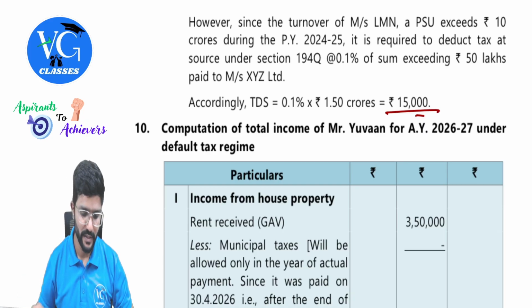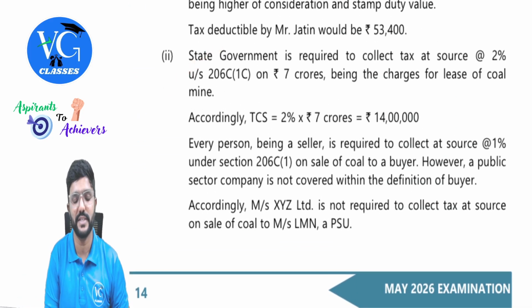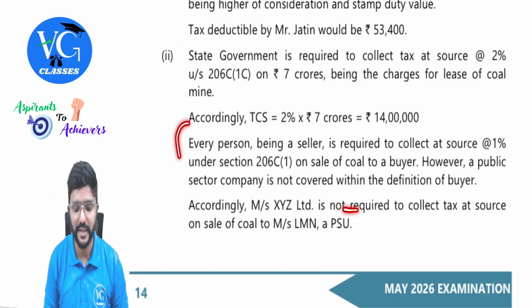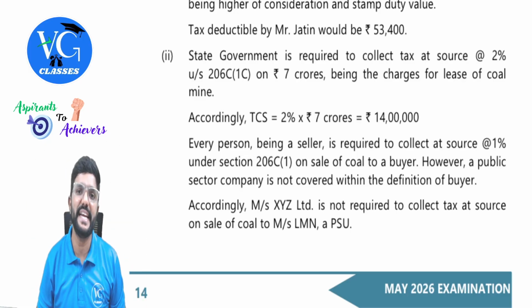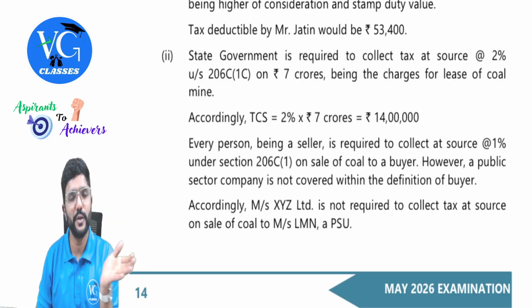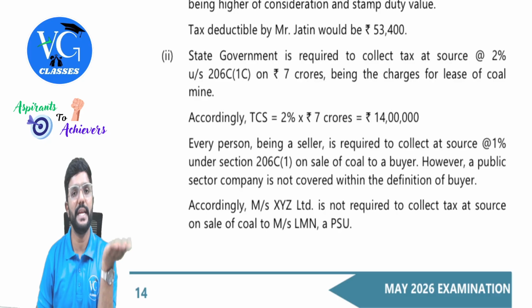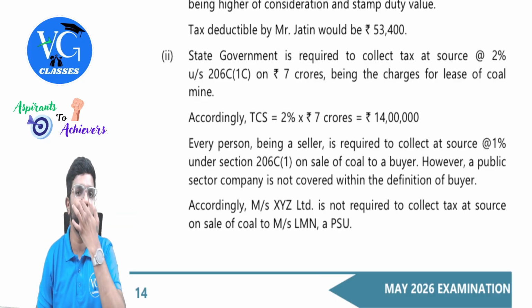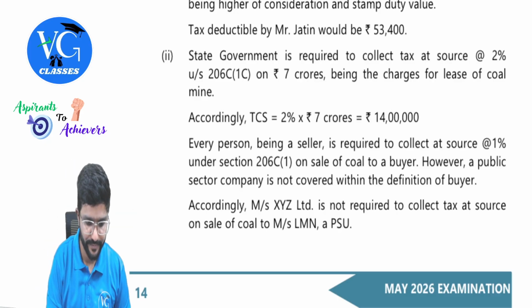Is that clear? Or else, what they have done here is first, TCS was considered for this transaction, but it is not applicable. So that is why they have moved forward to TDS, guys. But it is better to follow the section order. First, always try to check TDS. If TDS is not applicable, then only we will see TCS, guys. Got it? Yes, sir.